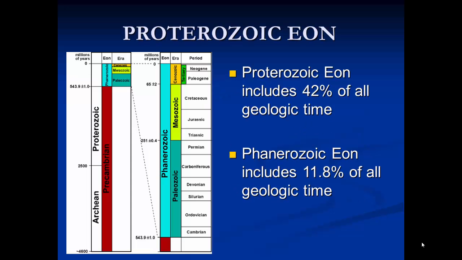Now, the Proterozoic eon includes 42% of all geologic time. And the Phanerozoic eon, which comes after the Proterozoic, includes only 12% of all geologic time. However, we're going to spend pretty much the rest of the semester talking about the Phanerozoic, because this is where all the so-called interesting stuff, such as the building of Pangaea, the breaking apart of Pangaea, and the evolution of most of the animals that we see today, is when all of that occurs.